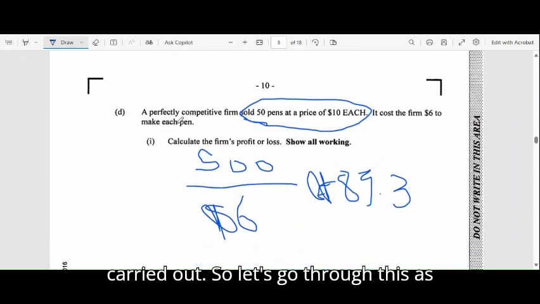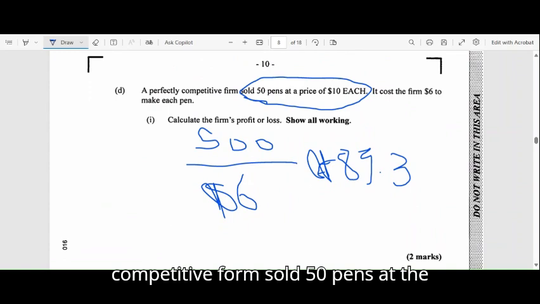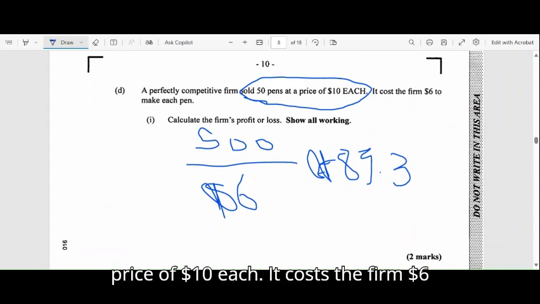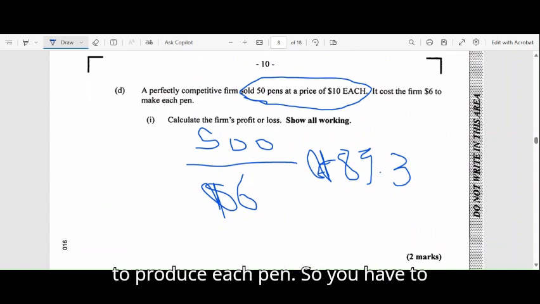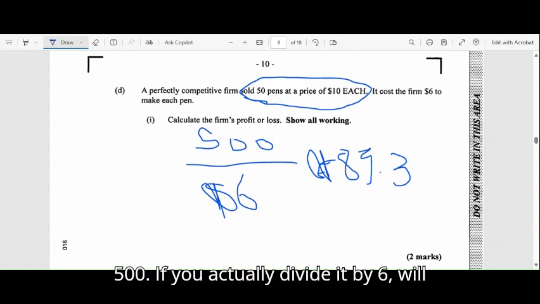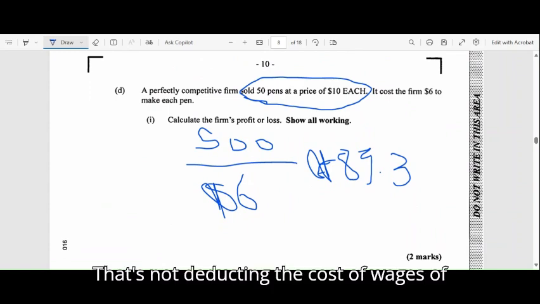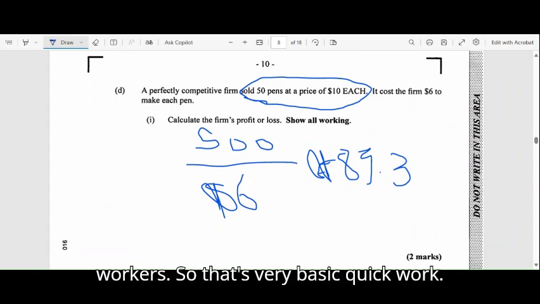So let's go through this as quickly as possible. A perfectly competitive firm sold 50 pens at the price of $10 each. It costs the firm $6 to produce each pen. So you basically multiply 50 times 10, that will be 500. If you divide it by 6, you will have the 3.3 incentive of profit. That's not deducting the cost of wages of workers. So that's very basic, quick work.